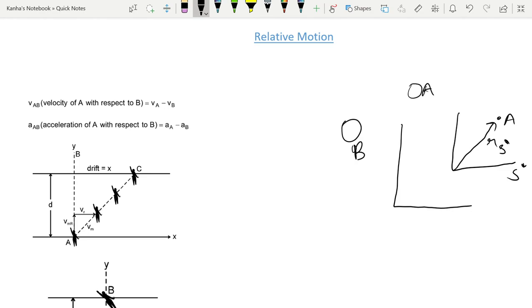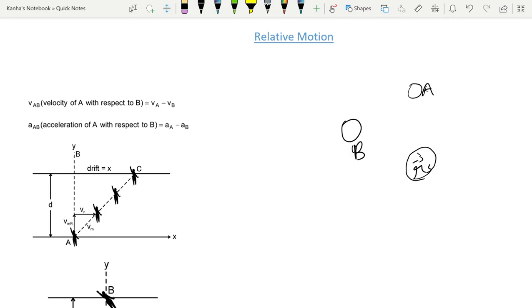And similarly, the same body seen from another object has another position vector. So what you need to find is how this vector depends on this vector, or how it is different from this vector. Let's simplify this a little with some basic example.